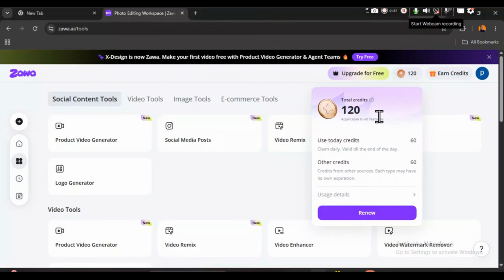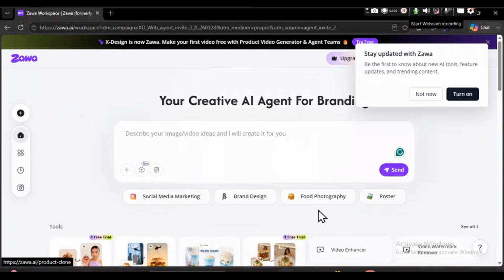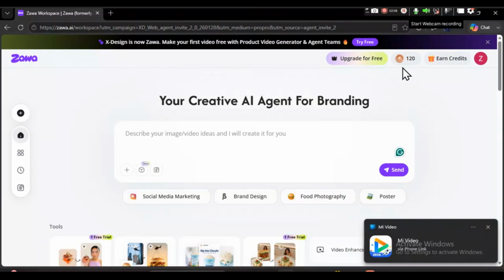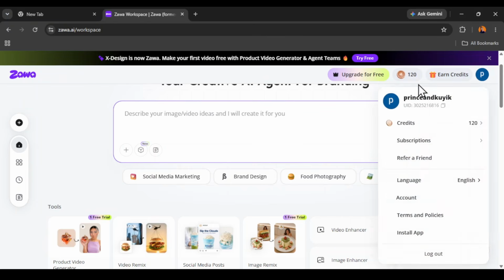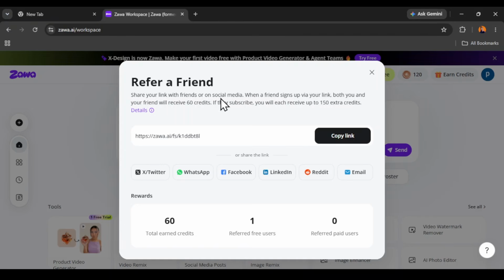So we have 120 free credit, and we also have 120 free credit on this platform. So you see, we have more than 200 free credit to use and generate our videos. Here, this is the interface, and we have our free 120 credits. Of course, if you want to earn more, you can keep inviting people.